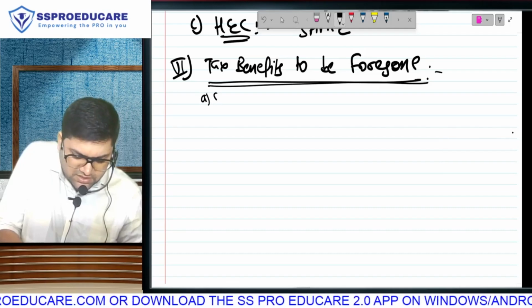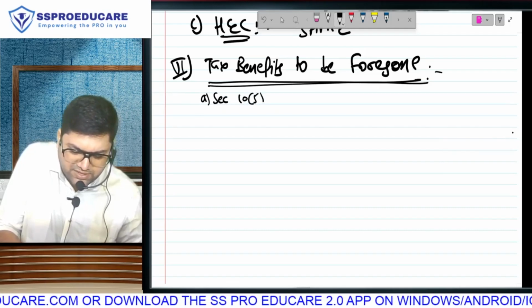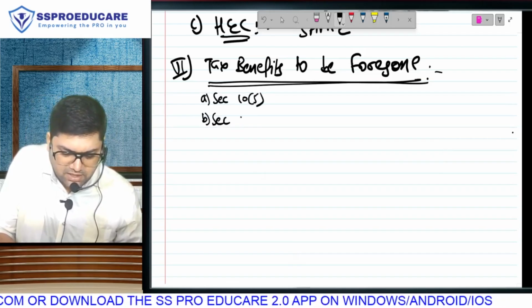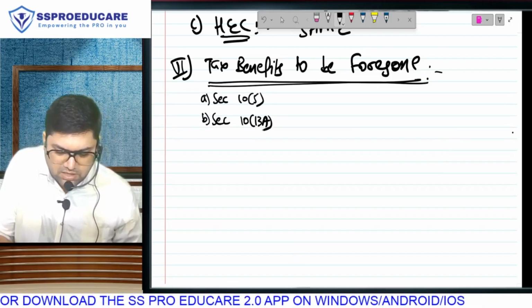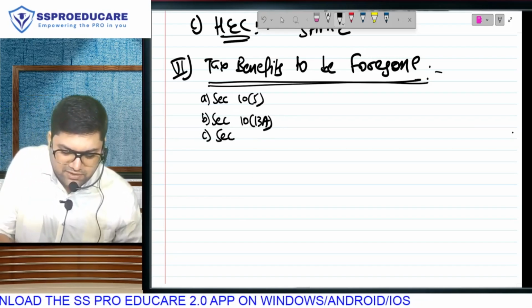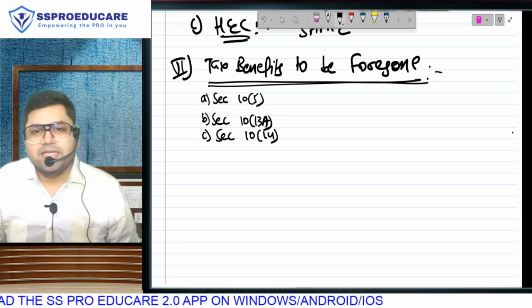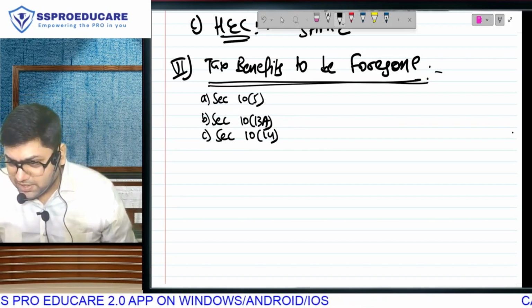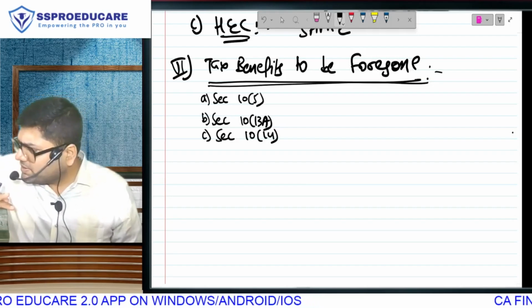First, section 10(5), exemption of leave travel allowance. Section 10(13A), exemption of house rent allowance. We have section 10(14) where you had some exemptions like children education allowance, children hostel allowance, tribal area allowance. Some you remember from intermediate?